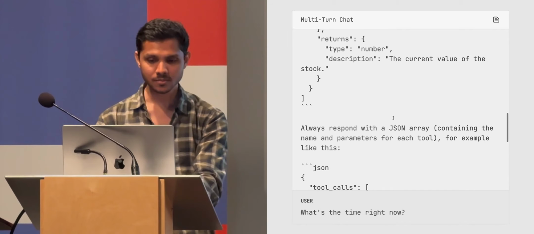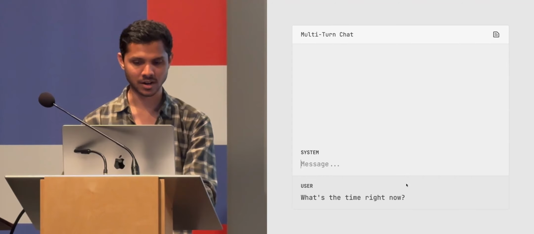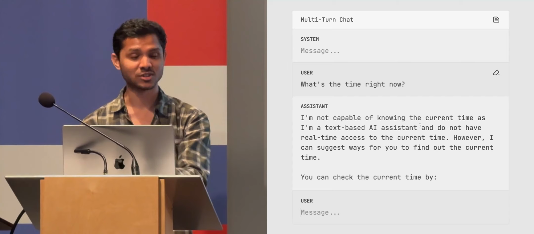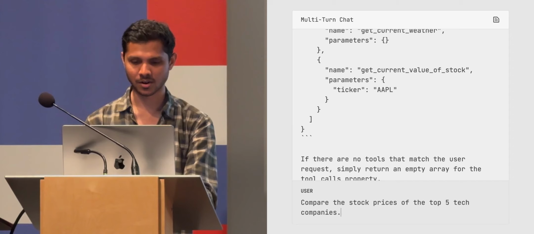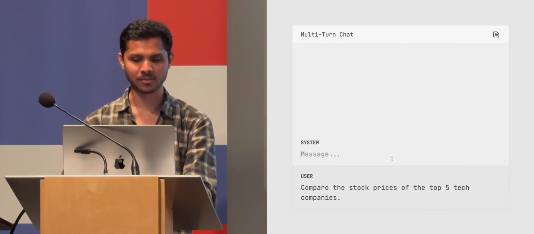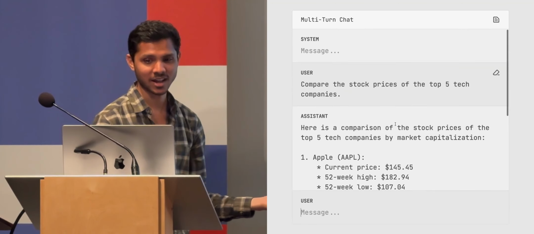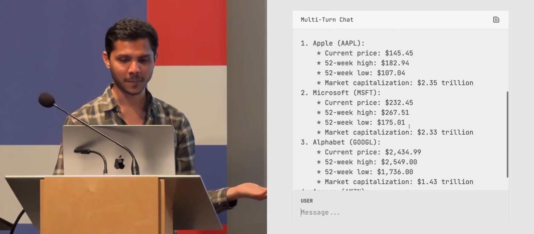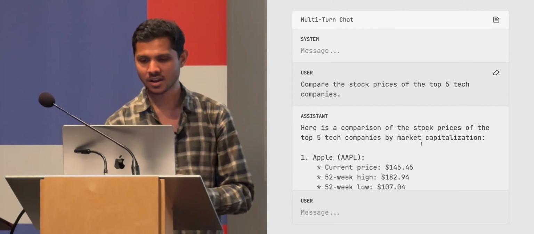Now, if I didn't give it any of this and I said, what's the time right now? It's going to say, I'm not capable of assisting. Actually, this is a better answer than most. Sometimes it'll just make it up. But let's say I ask, compare the stock prices of the top 5 tech companies. It might come back with some kind of answer. Look at that, it just came up with an answer. This might not be correct. This is frozen in time. Why did I get the answer? Although these companies might be long-standing enough that maybe it knows something about them. I'll answer that in one moment.